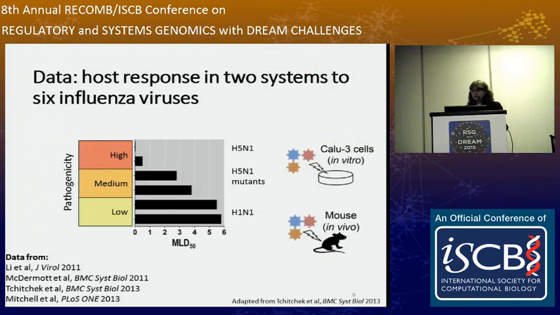So specifically, we considered a data set that spanned 2 host systems, Calu3 cells, which are a human lung cell line, and mouse lungs. These cells were treated with 6 different influenza viruses, spanning a range of pathogenicities, where pathogenicity is quantified by MLD50, or the amount of virus required for 50% lethality in mice.